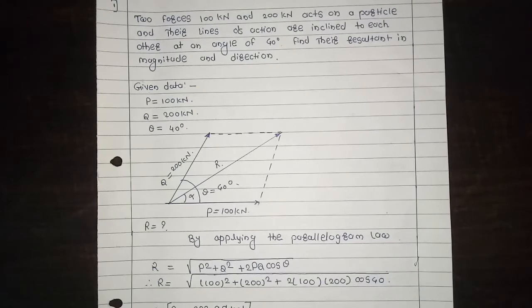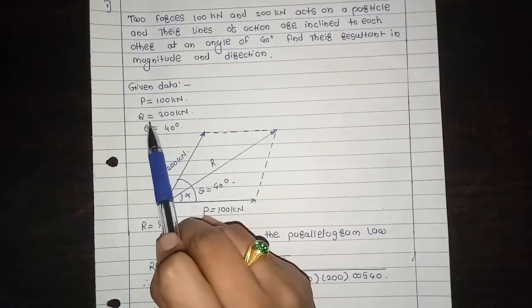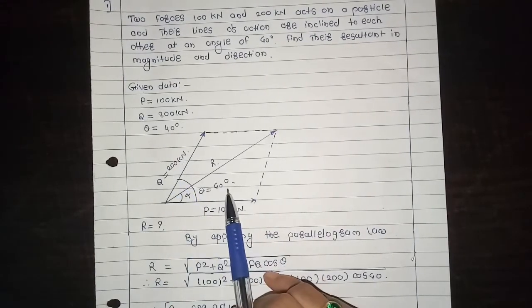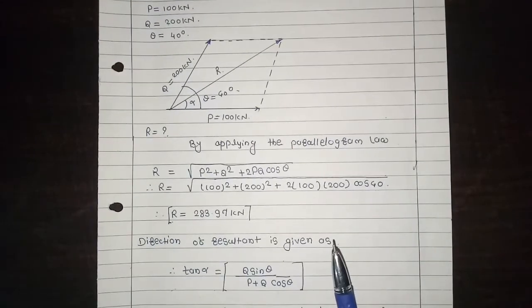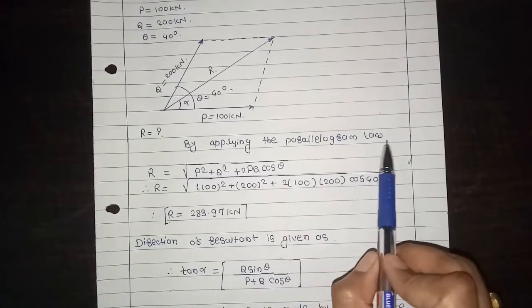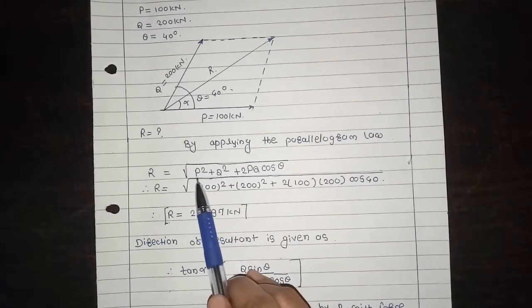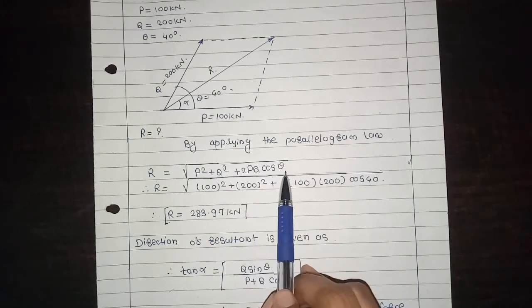So write the given data. P is equal to 100 kilonewton, Q is equal to 200 kilonewton and theta is equal to 40 degree. What is the formula of resultant force by applying the parallelogram law? R is equal to square root of P square plus Q square plus 2PQ cos theta.